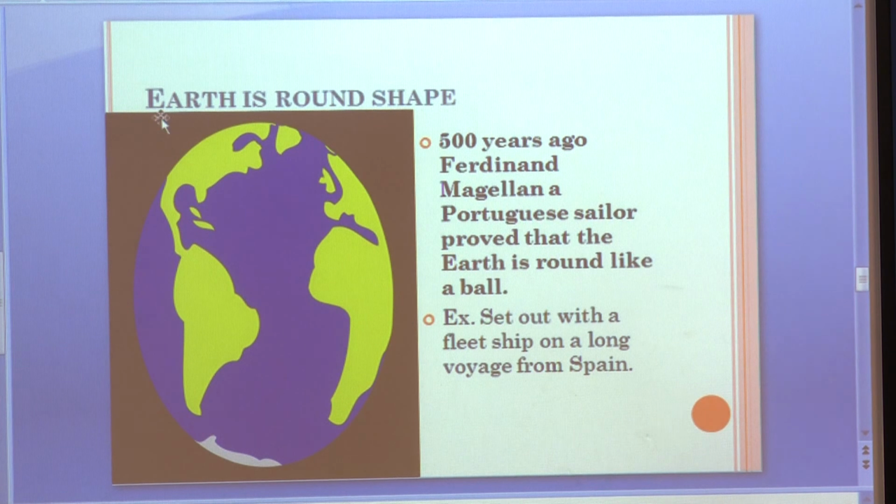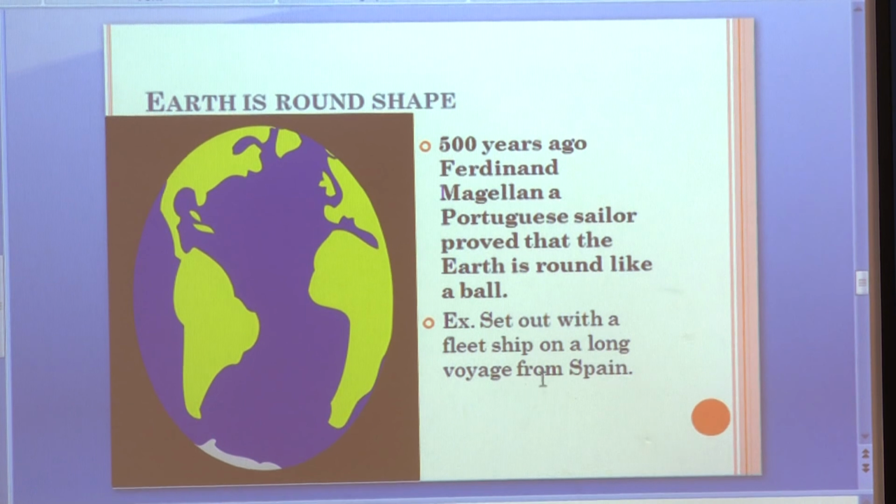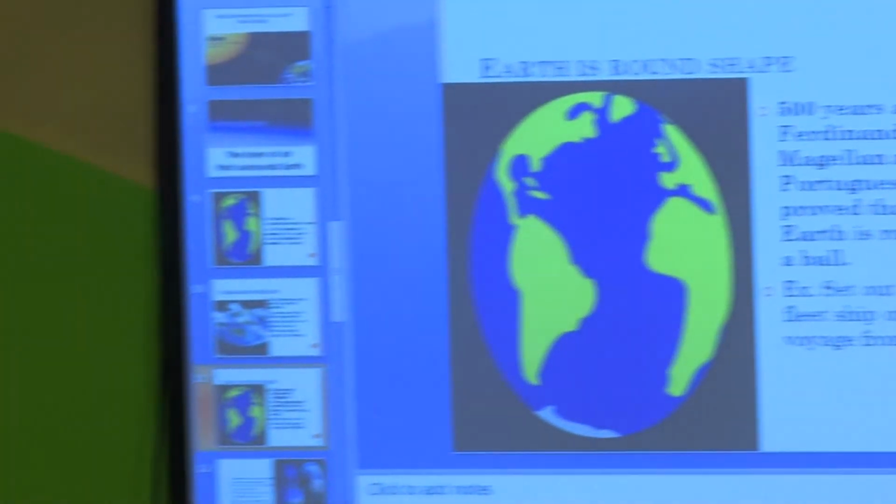But the Earth is round in shape. How? 500 years ago, Ferdinand Magellan, a Portuguese sailor, proved that the Earth is round like a ball. How did he prove it? He set out with a fleet of ships on a long voyage from Spain. They sailed in one direction, and after 3 years they came to the same place where they had started. This proved that the Earth is round, like a ball.